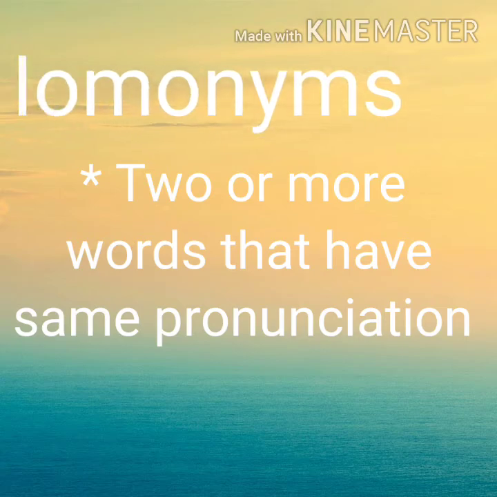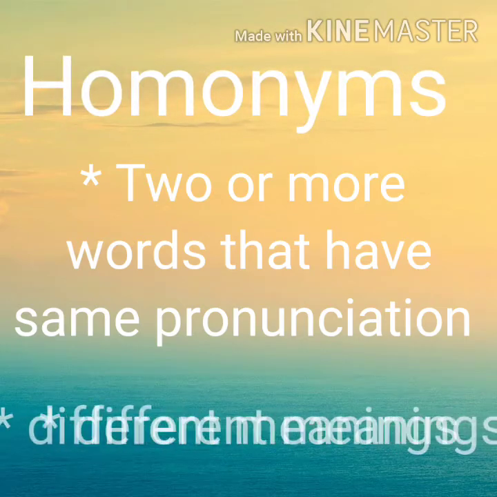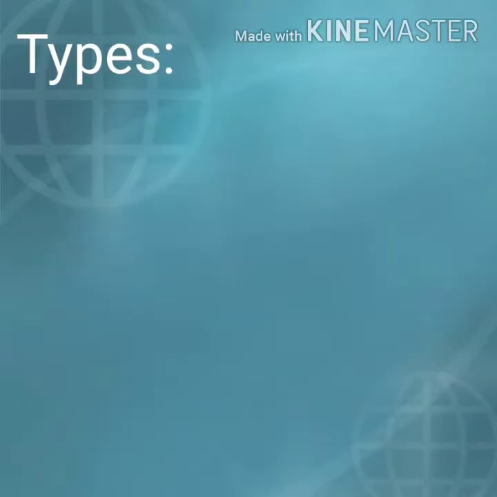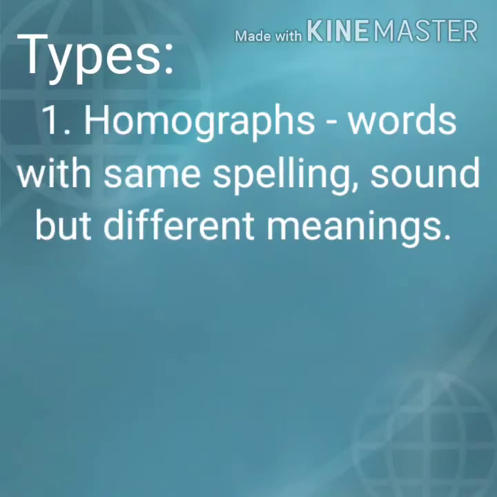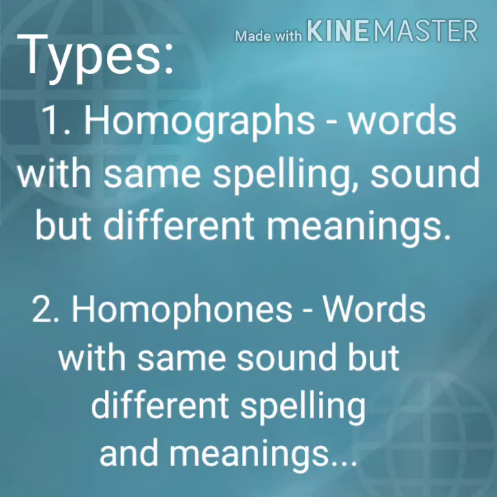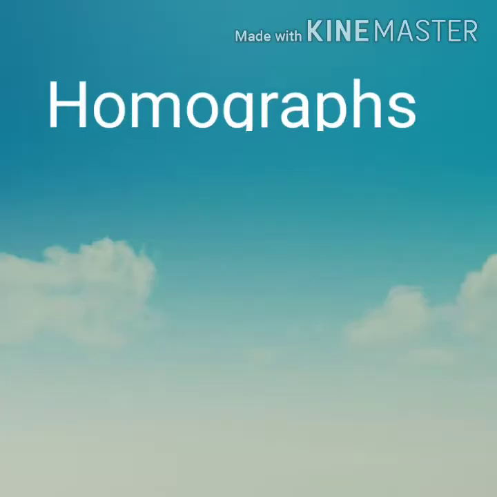When two or more words have the same pronunciation but different meanings, they are called homonyms in English. There are two kinds of homonyms. They are homographs and homophones. Homographs are words with the same spelling, same sound but different meanings, while homophones are words with the same sound but different spelling and different meanings. What are homographs?